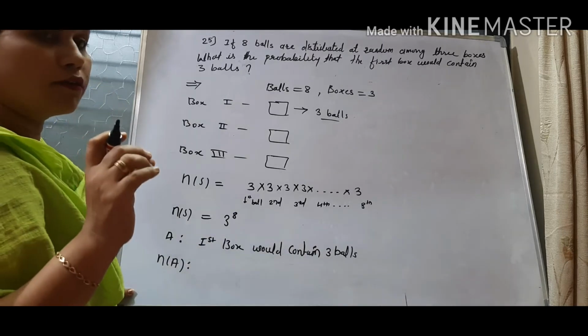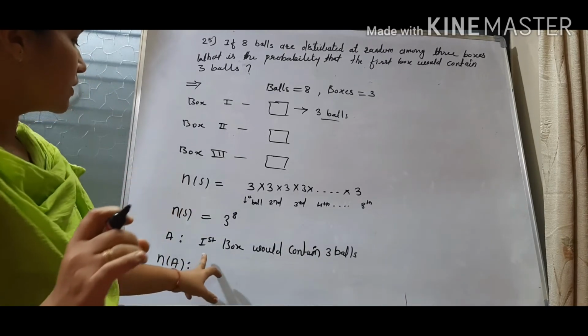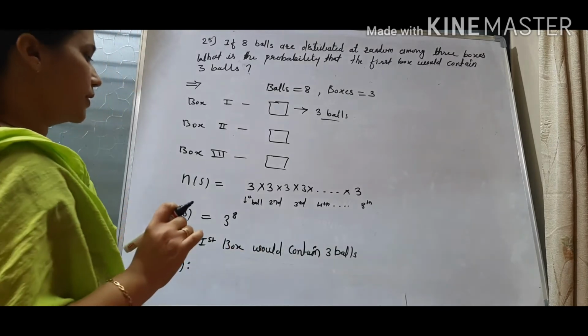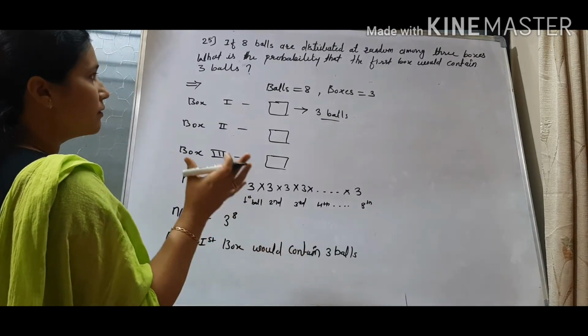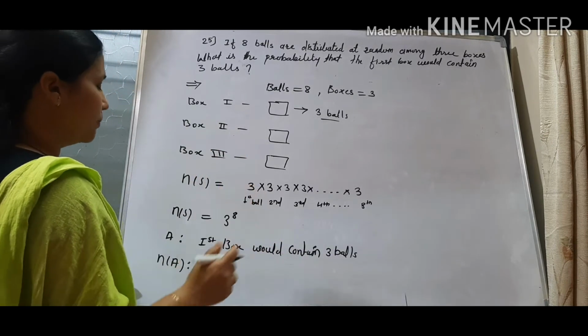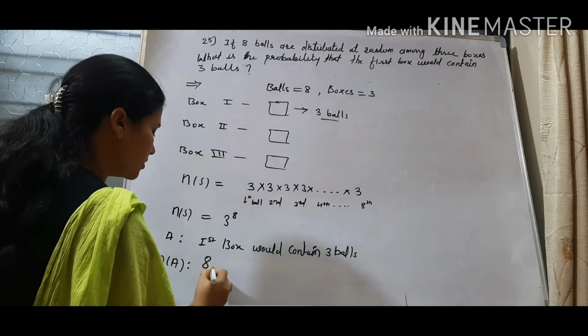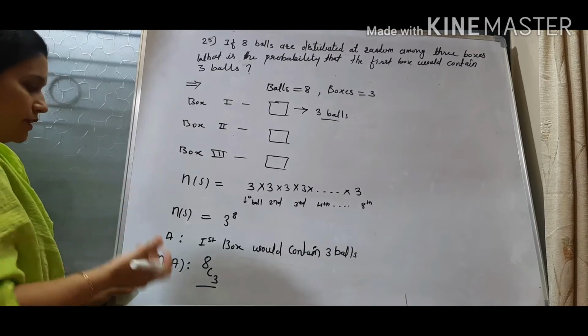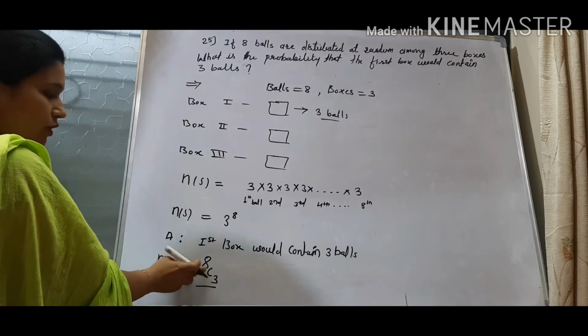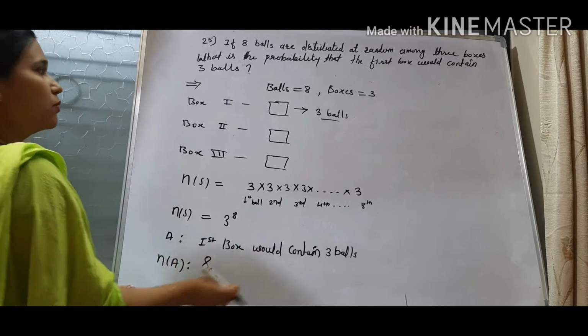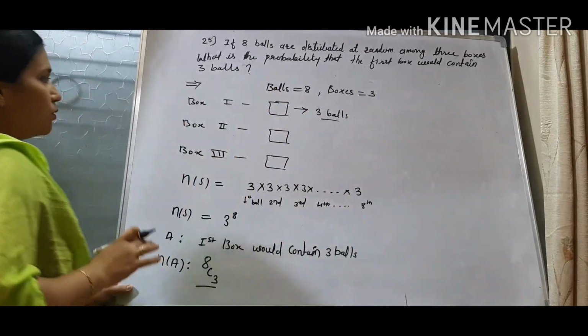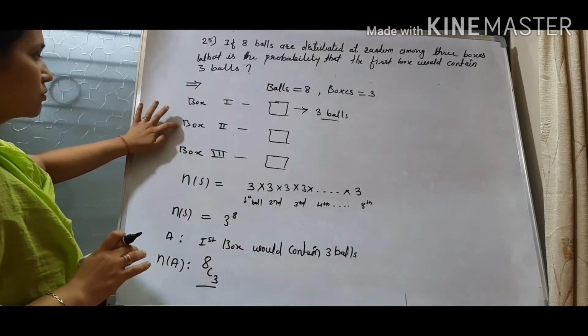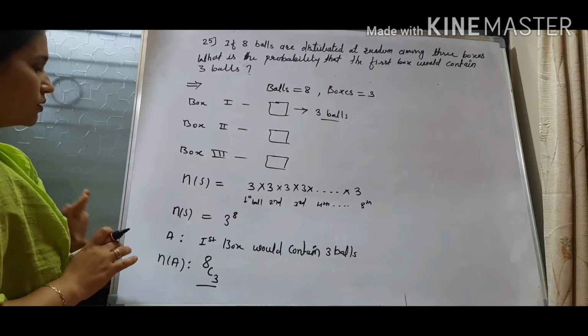So for the first box, we want that the first box has 3 balls, right? To have 3 balls, what will we do? We will select 3 balls from 8 balls, like this, 8C3 ways. We'll do that in 8C3 ways. We'll select 3 balls from 8 balls and then we'll put the 3 balls in box 1. Now only 2 boxes are empty, box 2 and box 3, and the remaining balls are only 5.